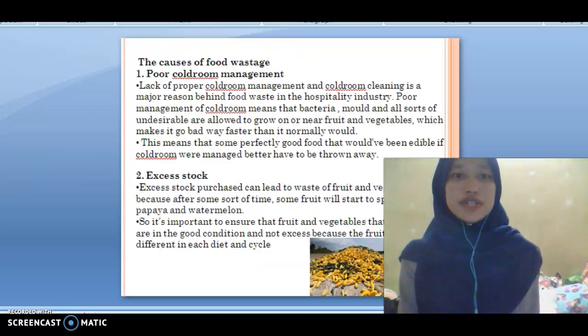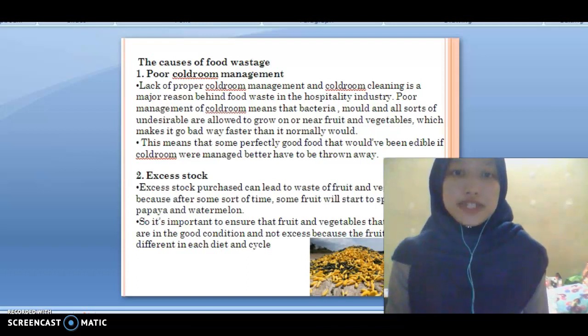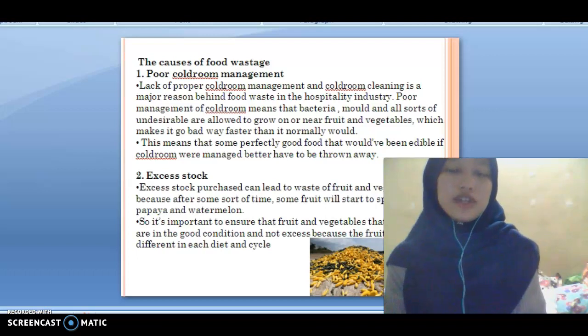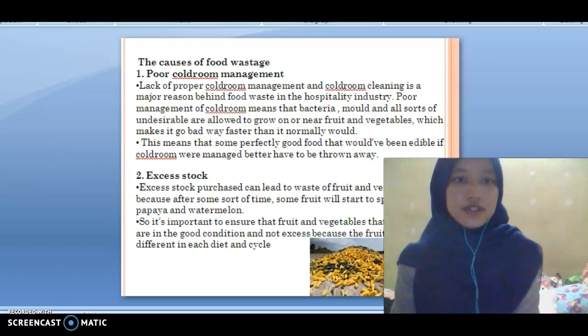The cause of food waste. First is poor cooler management. Lack of proper cooler management and cooler cleaning is a major reason behind food waste in the hospital industry. Poor management of cooler means that bacteria, mold, and all sorts of undesirables are allowed to grow on or near fruit and vegetables, which makes them go bad way faster than they normally would. Second is excess stock. Excess stock purchase can lead to waste of fruit and vegetable because after some short time, some fruit will start to spoil, such as papaya and watermelon.